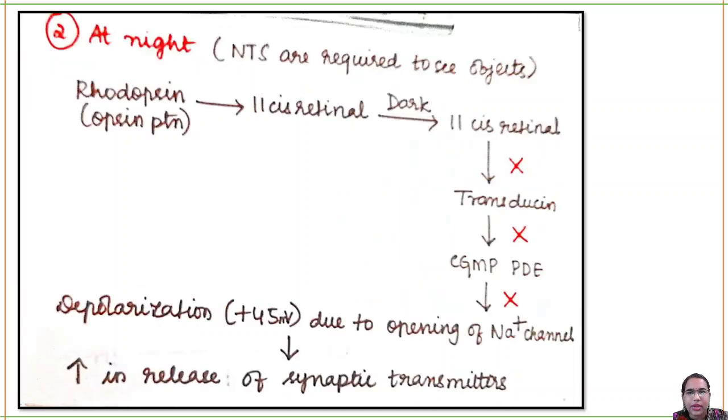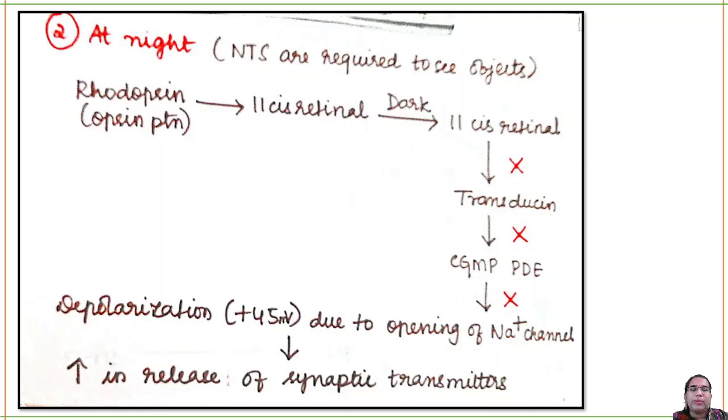Next, at night neurotransmitters are basically required for you to see the objects. So at night what happens is the rhodopsin, the opsin protein is there, but it is not converted from 11-cis retinal to all-trans. So that process is not taking place. Your transducin will not be activated.